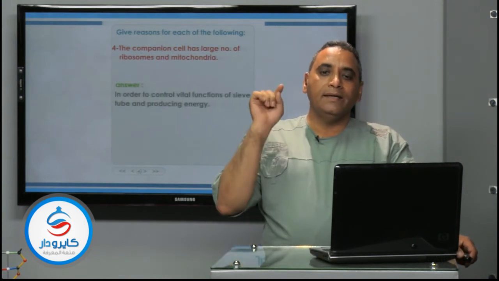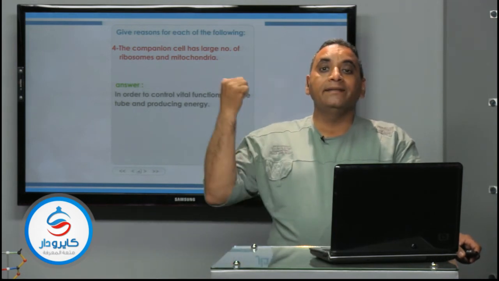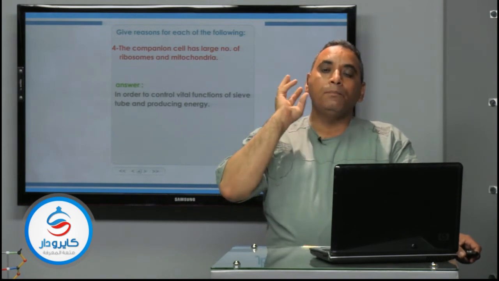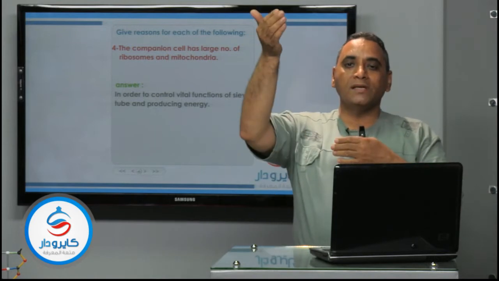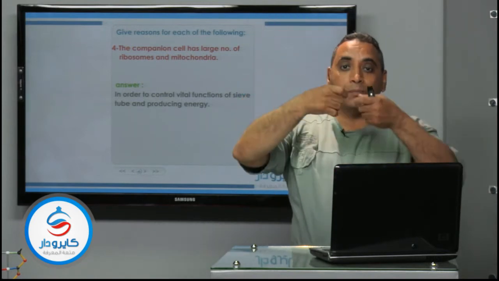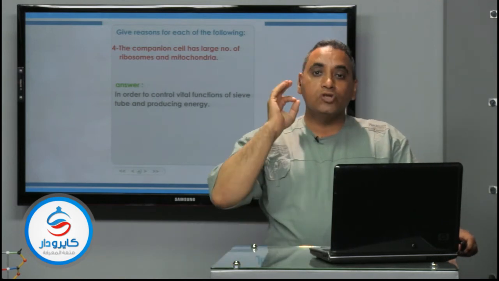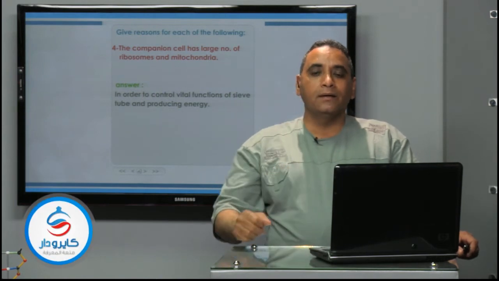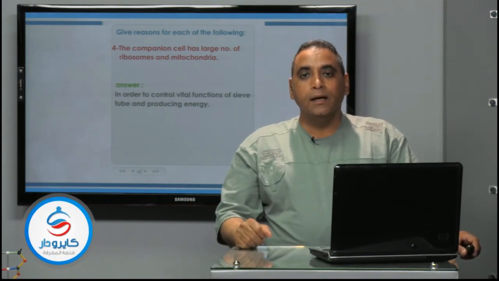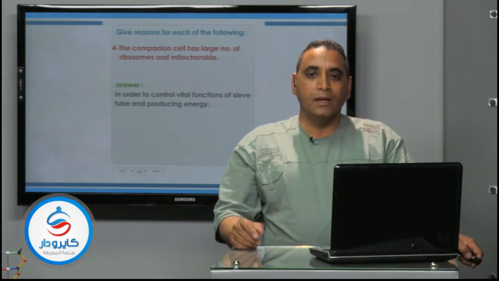So the answer is: in order to control the vital functions of the sieve tubes and produce energy, because Thaine and Canny explained that cytoplasmic streaming, in which the cytoplasm carries the food from one sieve tube to the neighboring one through the pores in the sieve plate, needs chemical energy. The energy is produced from aerobic respiration, meaning the burning of sugar inside the cells to release the amount of energy needed for active transport. The next question.